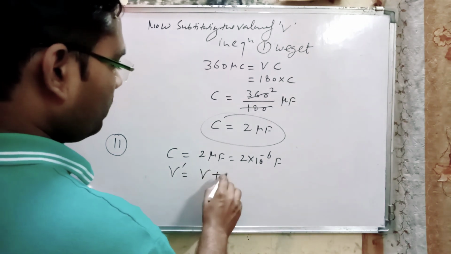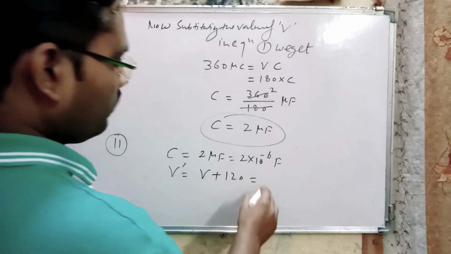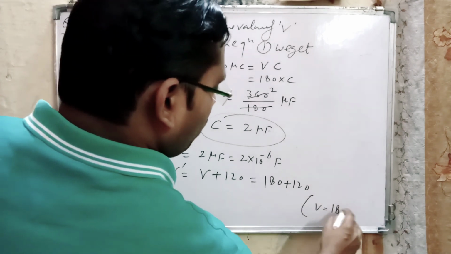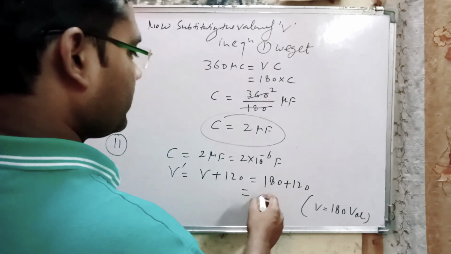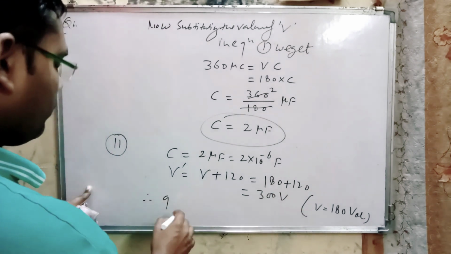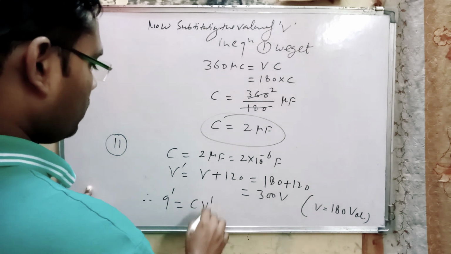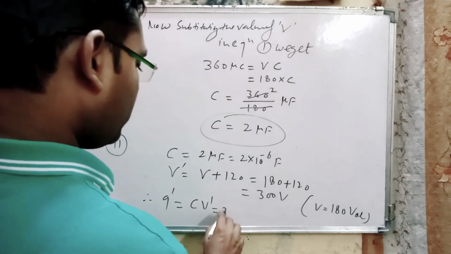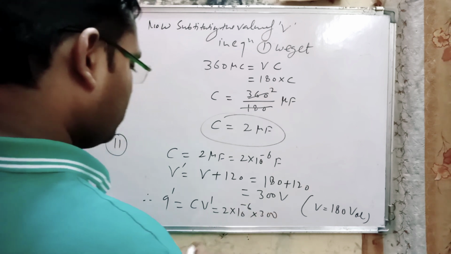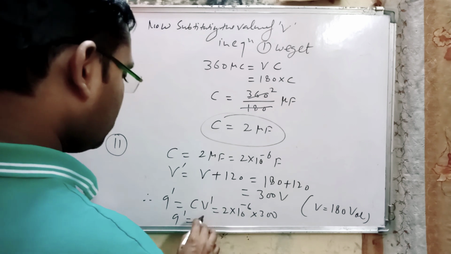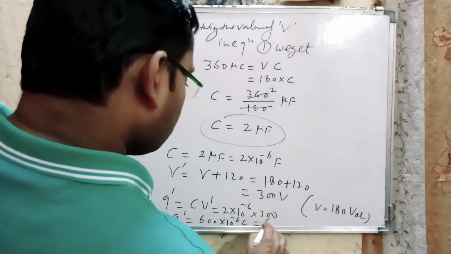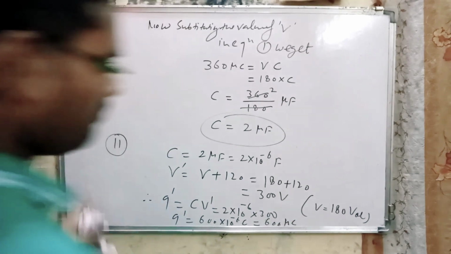V dash means V plus 120, and the value of V is 180 volt, so this becomes 300 volt. Now we have to find Q dash. Q dash is equal to CV dash. The value of C is 2 into 10 to the power minus 6, and this is 300. That means Q dash is 600 into 10 to the power minus 6 coulomb, or 600 microcoulomb.